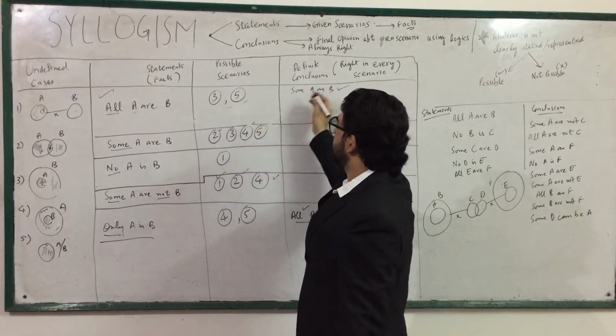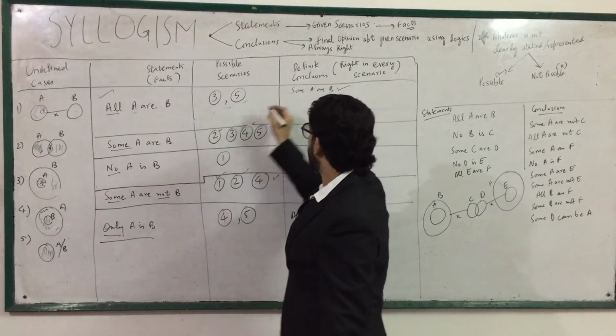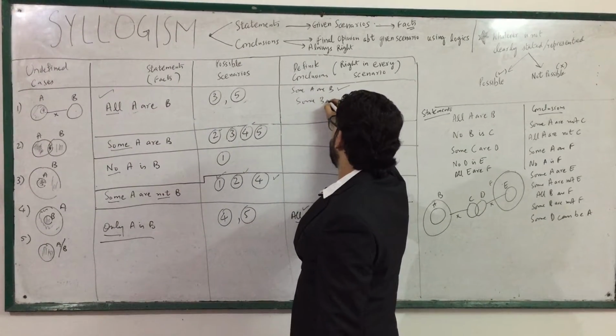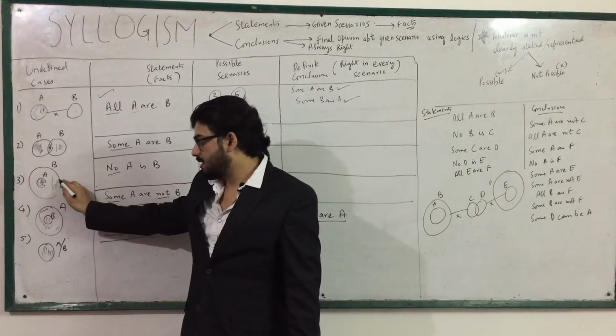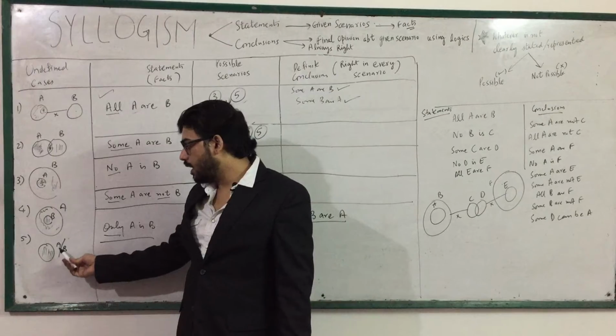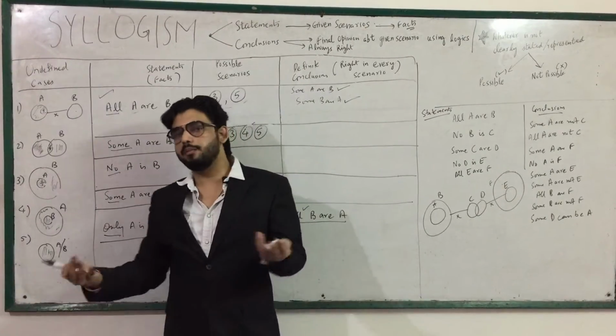Okay, next is some B are A. If you check the third one, some B are A is right. Fifth one, when all B are A, then some B are obviously A.